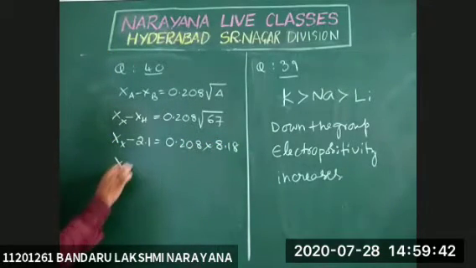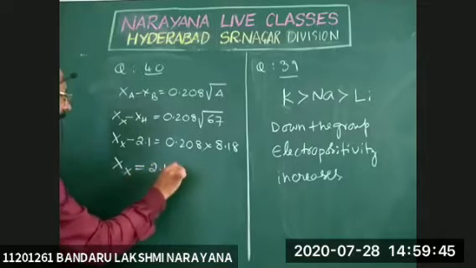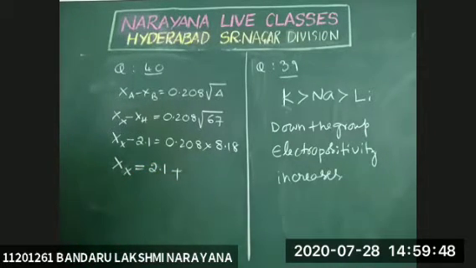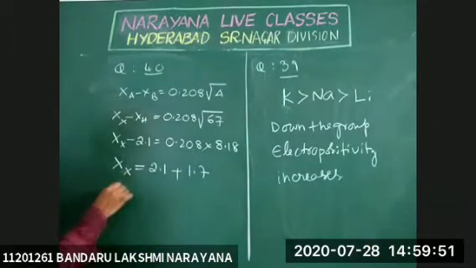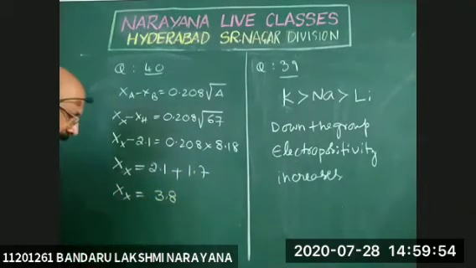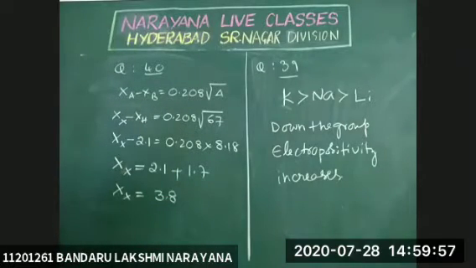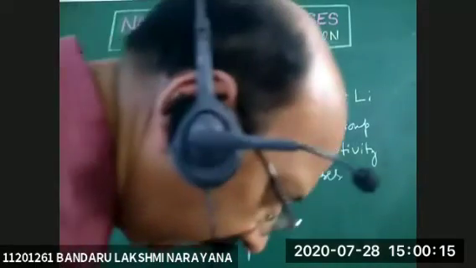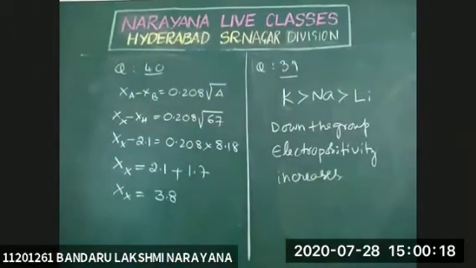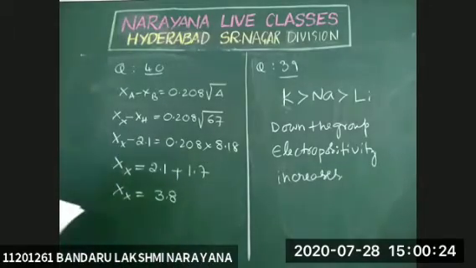Therefore, X of X is equal to 2.1 plus 1.7, which is 3.8. So the electronegativity of element X is 3.8.